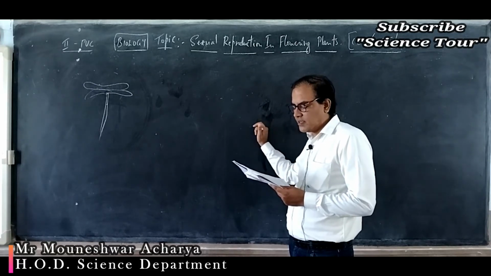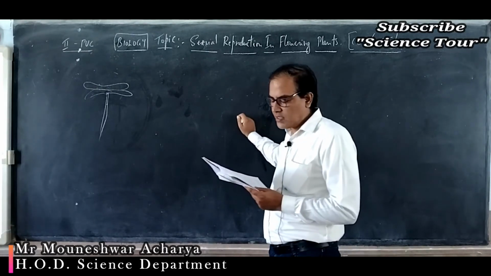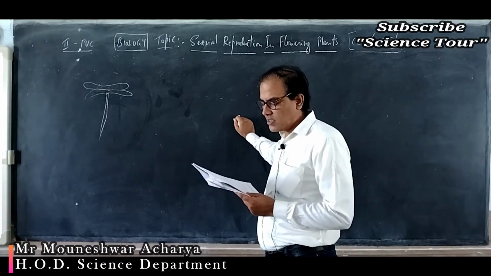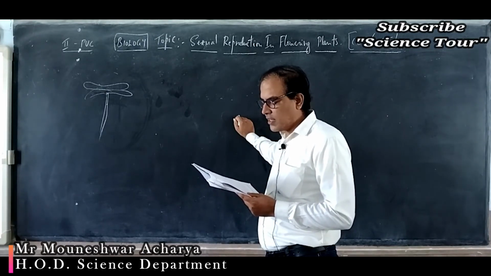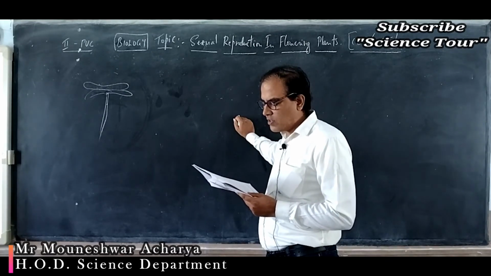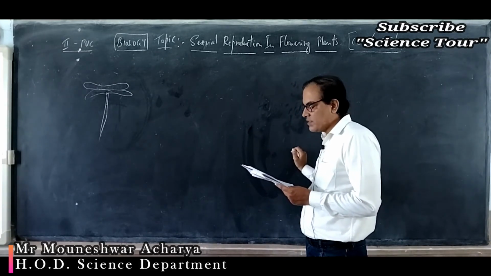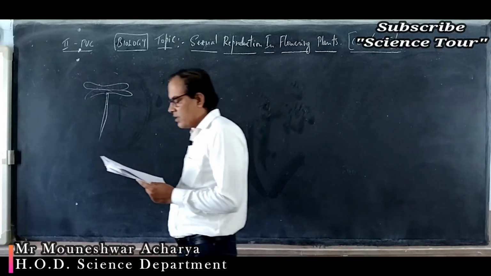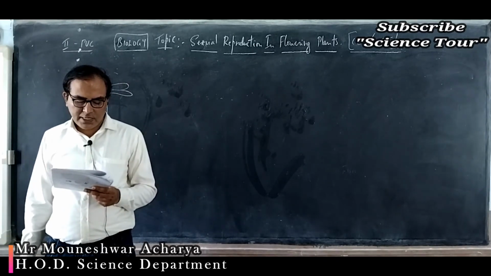Mark the incorrect statement. The outer 3 layers of the anther wall are protective in function, correct, and help for dehiscence of the anther. Sporogenous tissue occupies the center of each microsporangium, that is also correct. Cells of the tapetum and endothelium show increase in DNA content by endomitosis and polyteny. Cells of the endothelium will not show increase in the DNA content, only the tapetum, because the tapetum is the one which gives the nourishment. Okay, so the incorrect statement is statement 3.